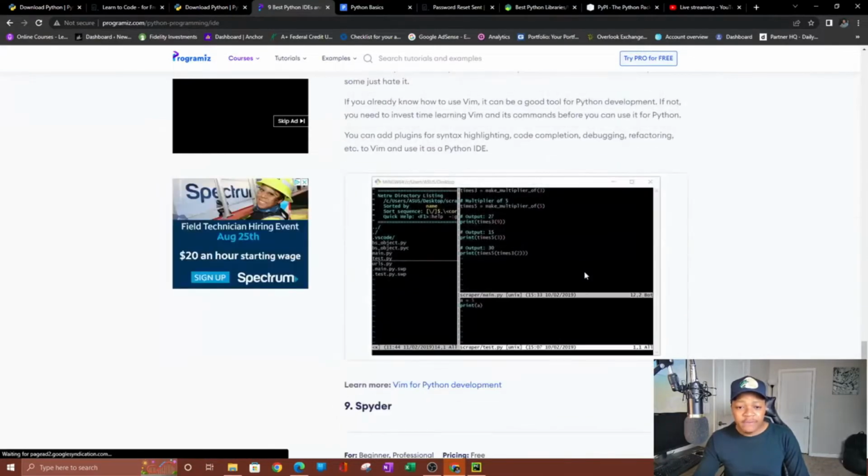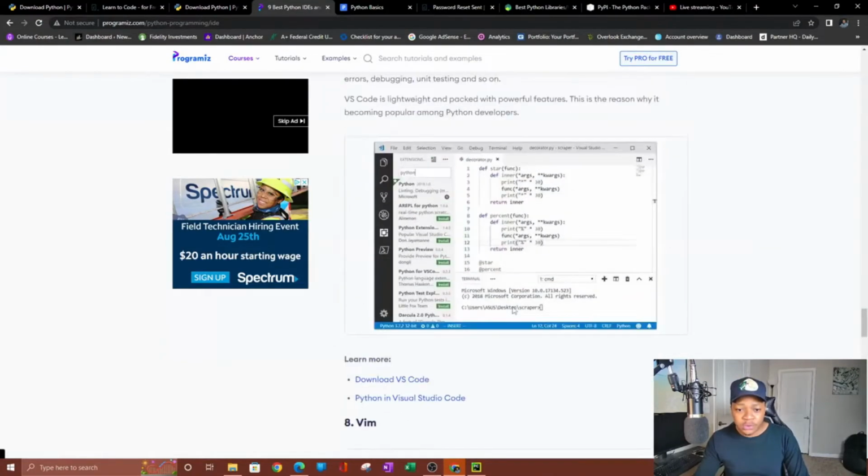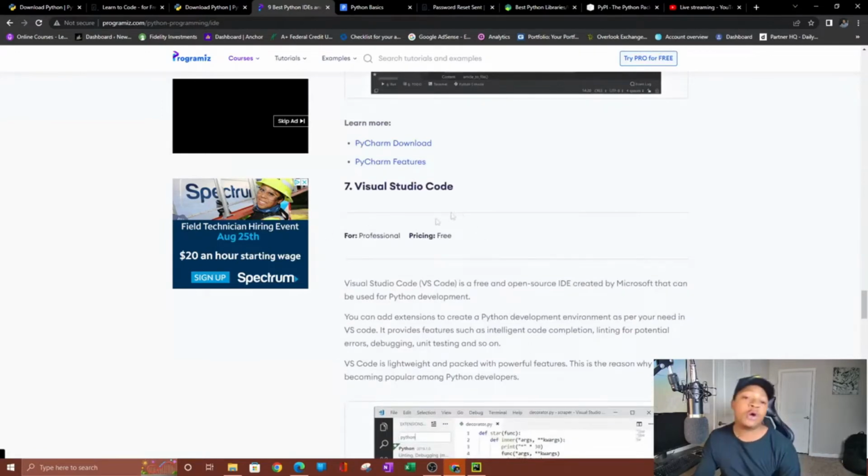All right, so once you've installed Python on your computer and you have your code editor, which is one of these, PyCharm or Visual Studio Code, now you have those, you're ready to go. So the first thing I would do when it comes to learning Python is to remember that Python is library driven. This means that you're never going to be able to understand the entire Python language because there are hundreds of thousands of libraries. I'll show you here. So you can be an expert in what you do. If you do Python for finance, you can learn the libraries that are involved in your work, the projects that you're working on.